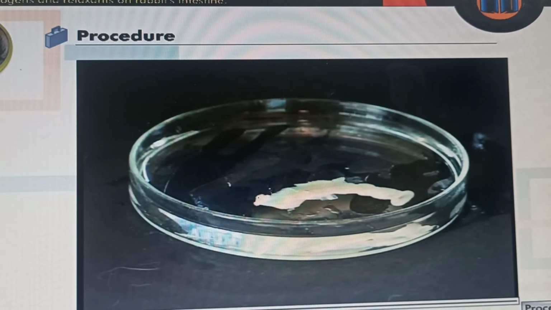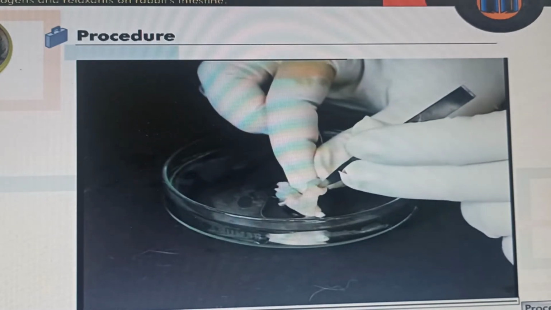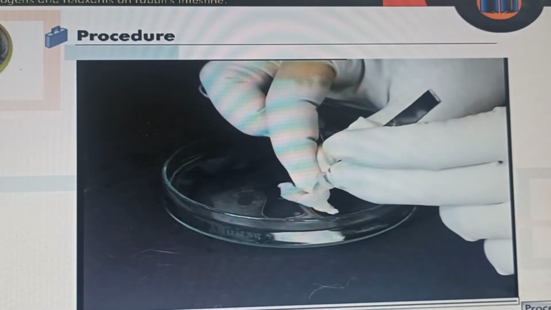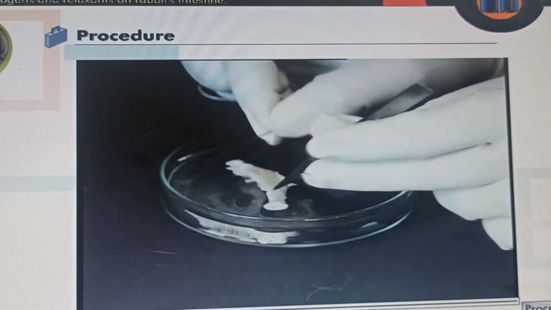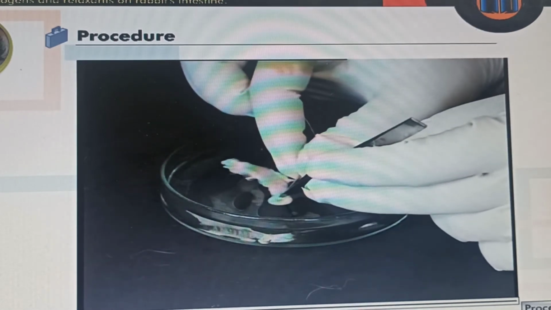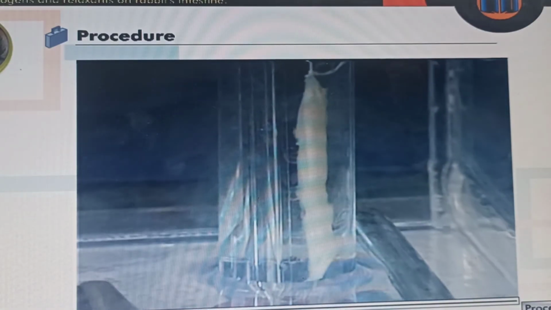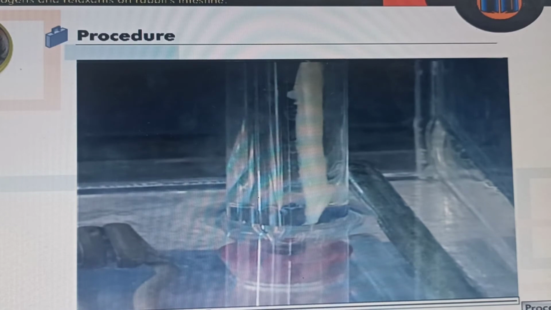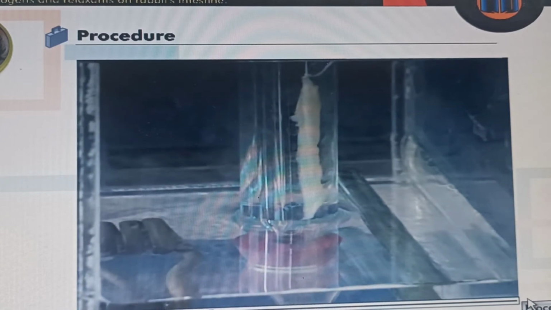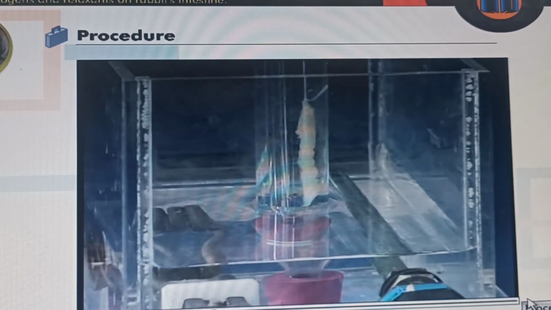Tie the thread to the top and bottom ends of the jejunum loosely. Ensure lumen remains open. Now mount the preparation in organ bath containing Tyrode's solution. Maintain the temperature of water bath at 37 degrees centigrade.